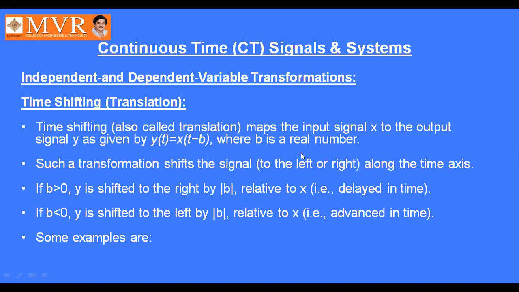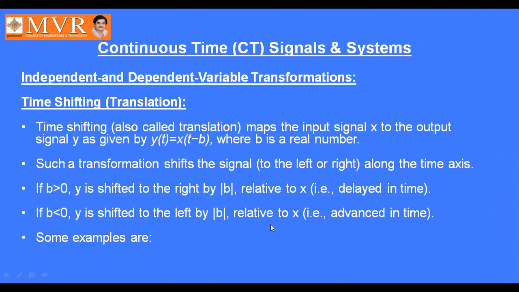Such a transformation shifts the signal to the left or right along the time axis. It may be t plus b or t minus b. If it is represented as y of t equals x of t minus b, then it is shifted towards the right side by b units. If it is plus b, then it is shifted towards the left side by b units. So if b is greater than 0, then y is shifted to the right by mod b relative to x. If b is less than 0, then y is shifted to the left by mod b relative to x.